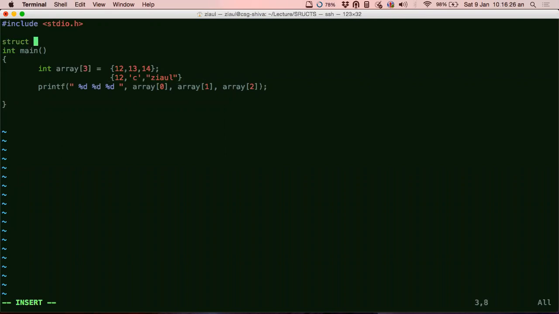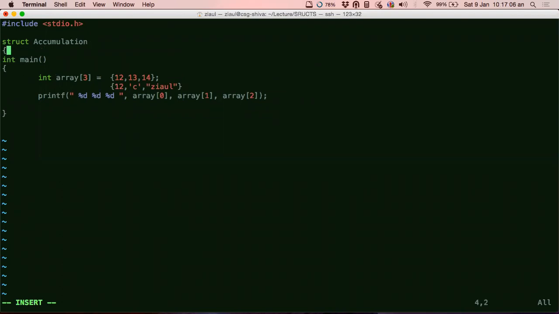This is where I am explaining the syntax of the structure. You just say struct. Just try and draw an analogy between this array and the struct. For an array, you don't have to explicitly say it's an array, right? The square brackets give it that meaning. But for struct, you have to say it's a struct. After that, you have to give it a name basically. So let's say I call it accumulation, and then you do this.